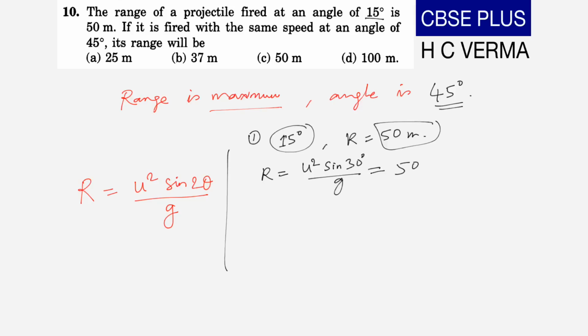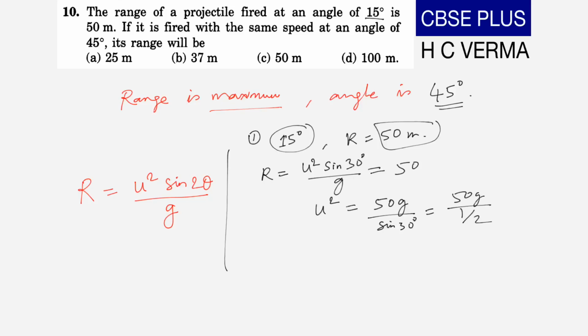Here we get U square is equal to 50 into G upon sine 30 degrees, which is 50 G divided by 1 by 2, because the value of sine 30 degrees is 1 by 2. So we have the value for U square.